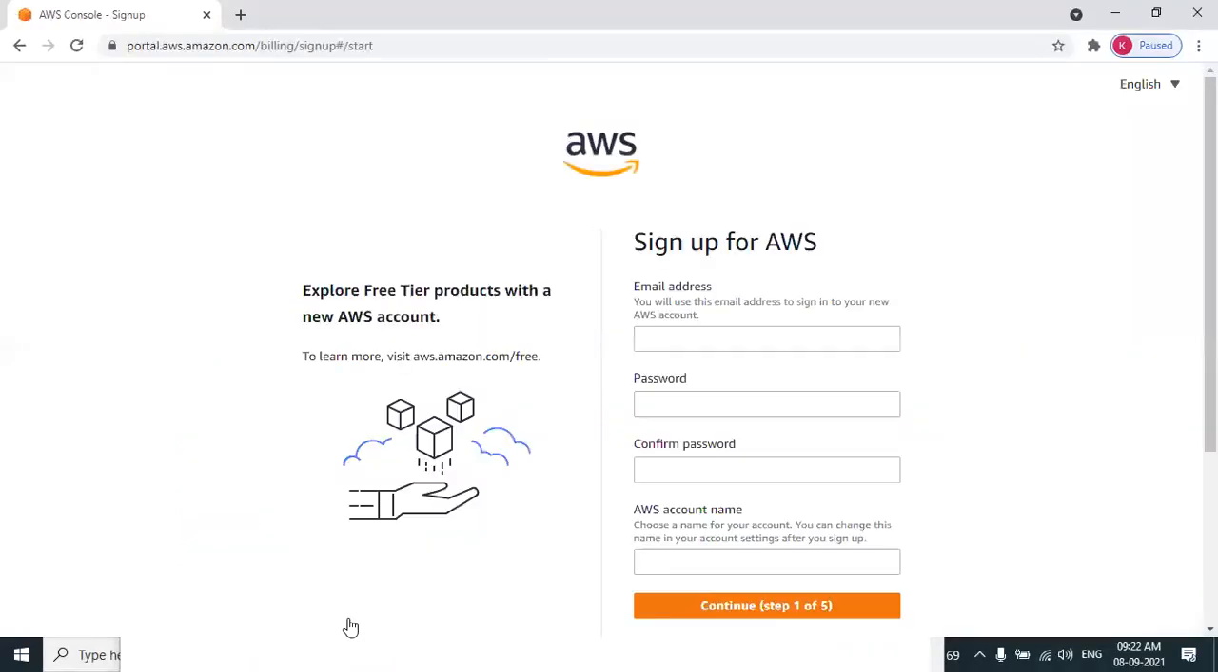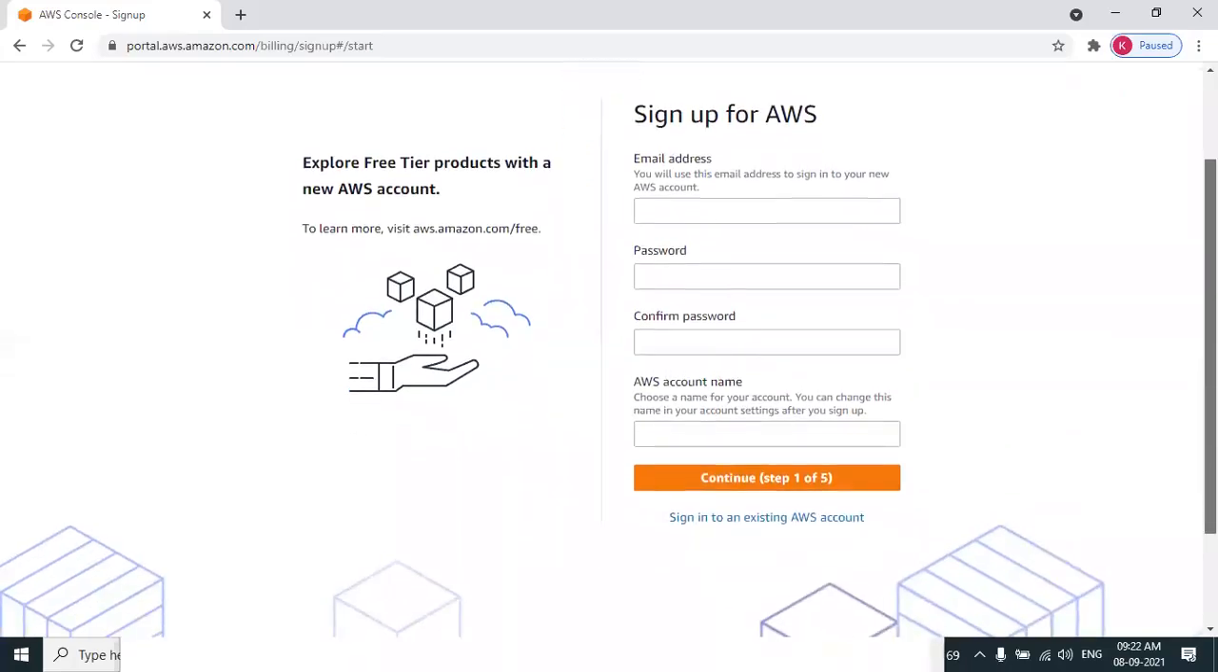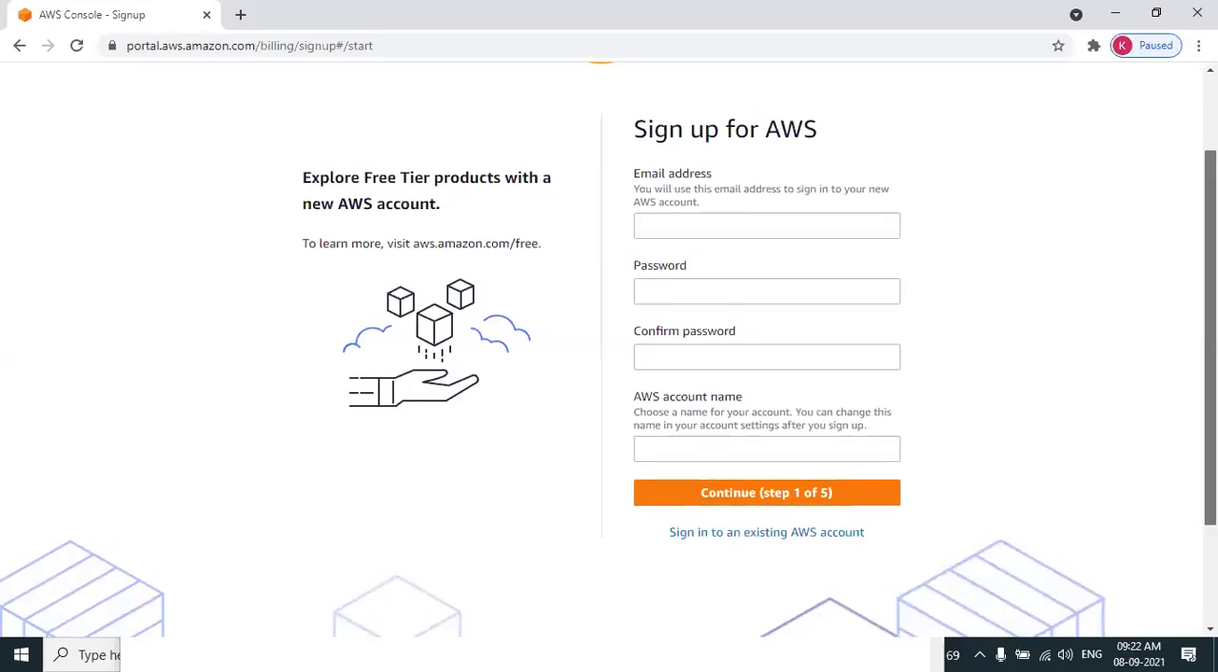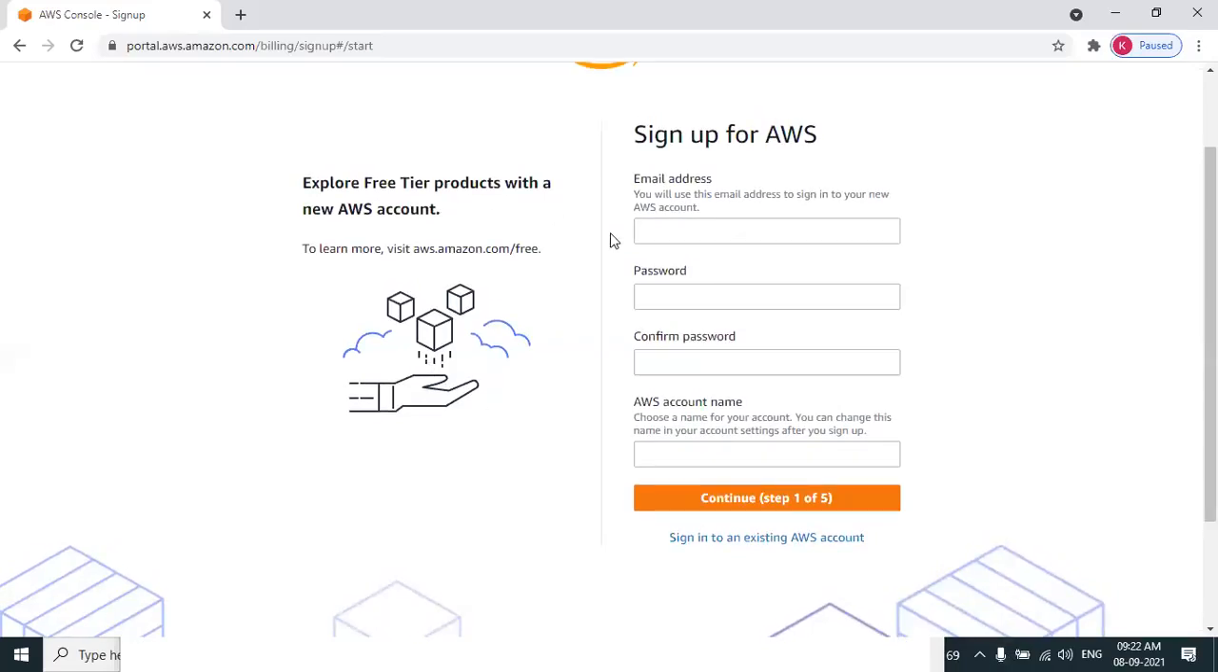Yes. Can you see it's step 1 of 5? As you can see on the screen, it's a 5-step process. Step 1, you need to furnish your email address.